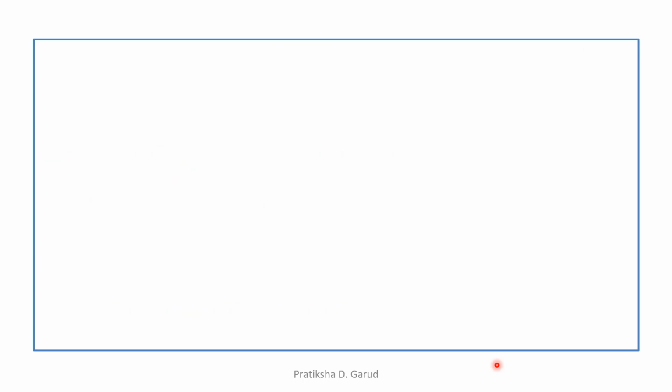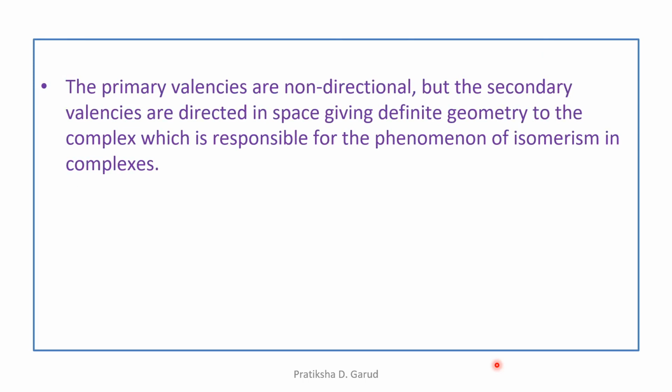Then the next assumption, the primary valencies are non-directional, but the secondary valencies, which are present inside the square bracket and shown by the thick line, represent the coordination number. The secondary valencies are directed in space, which gives a definite geometry to the complex and is responsible for the phenomenon of isomerism in complexes.